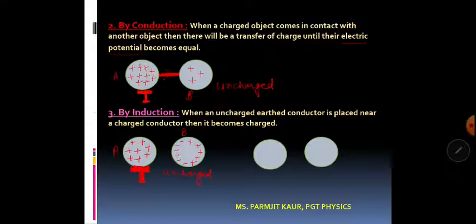Even after this redistribution of charge inside B, B is still uncharged. Why is it uncharged? Because an equal amount of positive and negative charge is still present. The charges which exist on the surface of B are called induced charges, which are there as long as sphere A is here. If I remove A from here, the charge inside B will again get redistributed and it will acquire the same situation as it had beforehand.